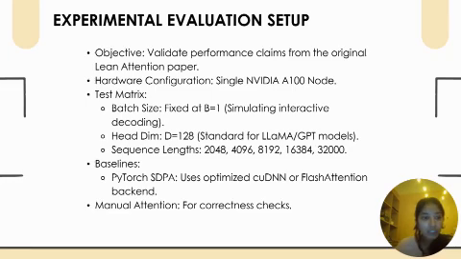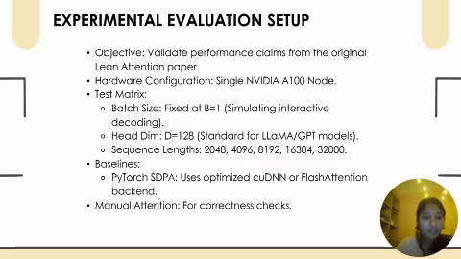Crucially, it has 108 streaming multiprocessors. Remember, our whole hypothesis is that standard attention leaves most of these SMs idle. So by using this high-end GPU, we can truly test if our split KV method can saturate such a massive chip compared to the baseline.